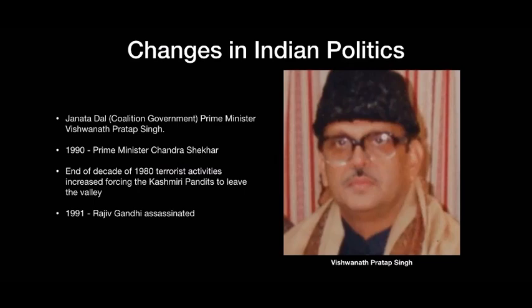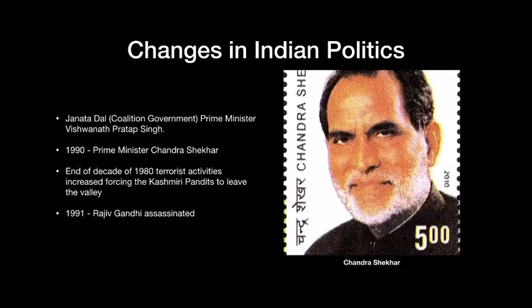His most important contribution was the policy for providing reservations for other backward classes, that is OBC. However, he could not continue as Prime Minister due to internal differences in the party. In 1990, Chandrasekhar became the Prime Minister.